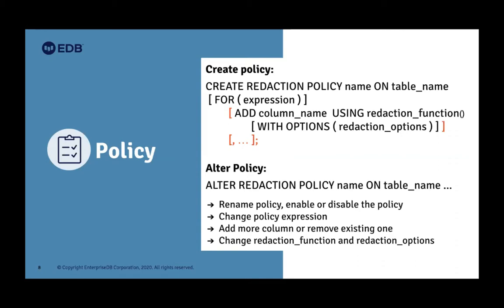Change the policy expression, that for clause you want to change or update it, so you can do that using this alter command. You can add more column, remove the existing column from that policy, and you also can change redaction function. You want to change something. Previously we just hide the first five character, you can hide six character. After that, if you want to update new function, you can do that. And the redaction option alteration is also allowed.